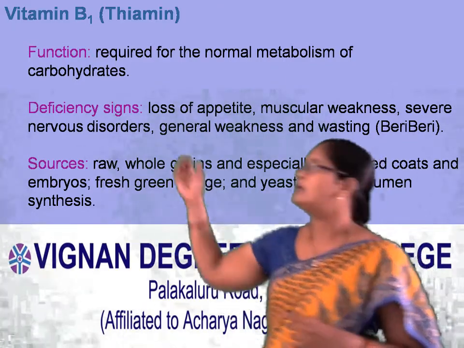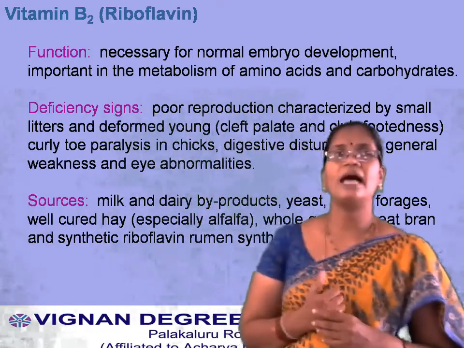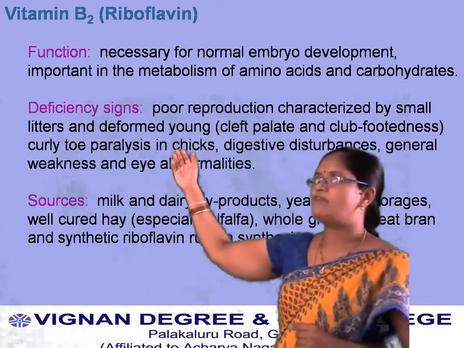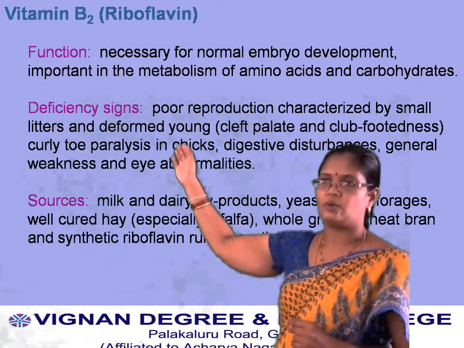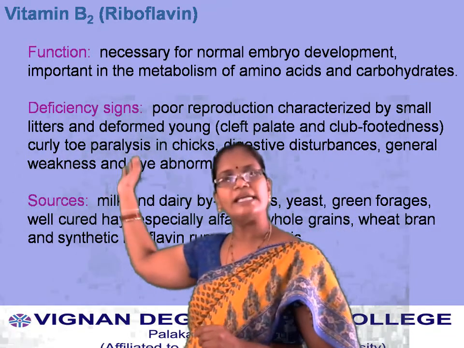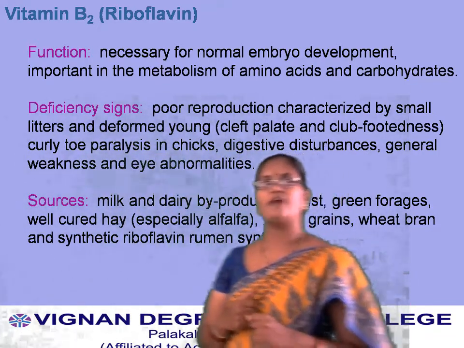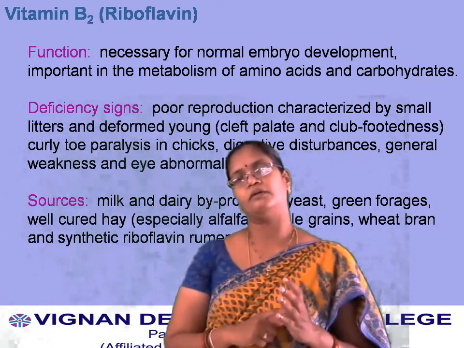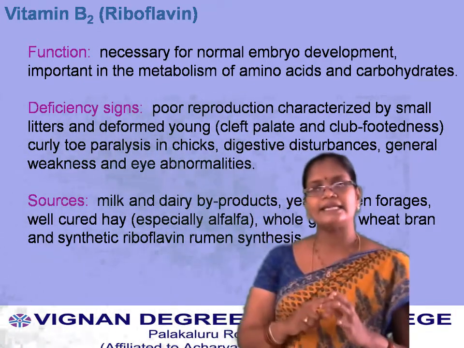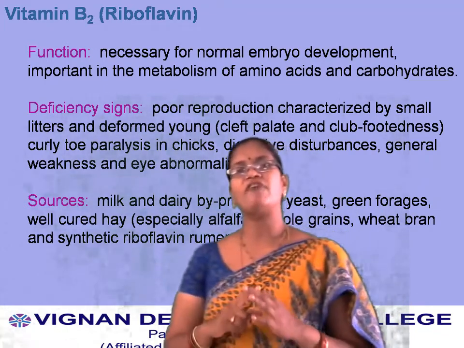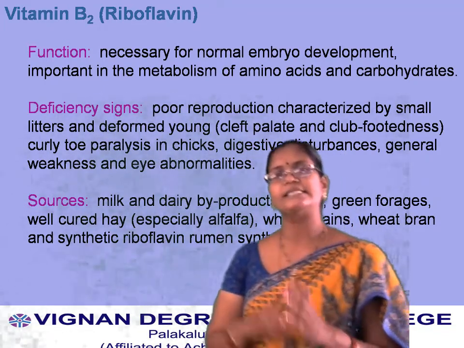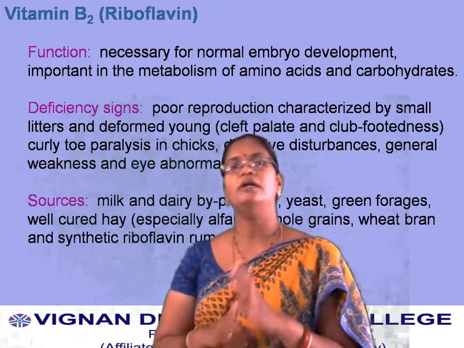Next, we will go for B2. The other name of B2 is riboflavin. So, riboflavin is nothing but vitamin B2. B1 is thiamine, B2 is riboflavin. Coming to the function, it is necessary for normal embryo development. Next, it is important in the metabolism of amino acids and carbohydrates. The main function is that it is necessary for normal embryo development.